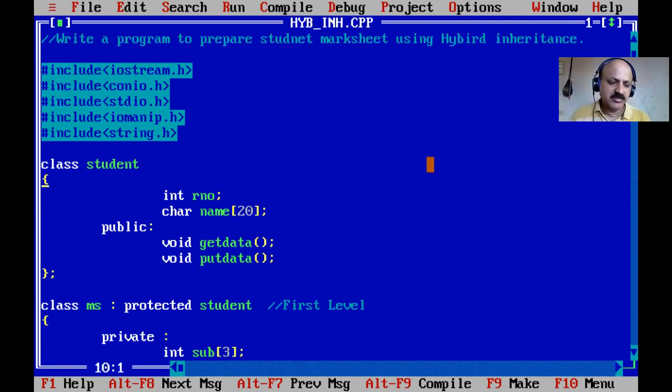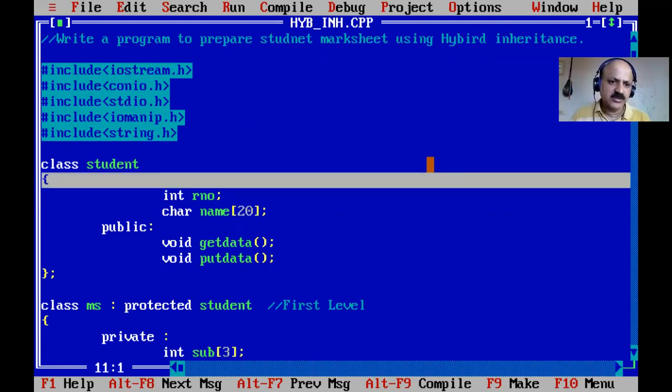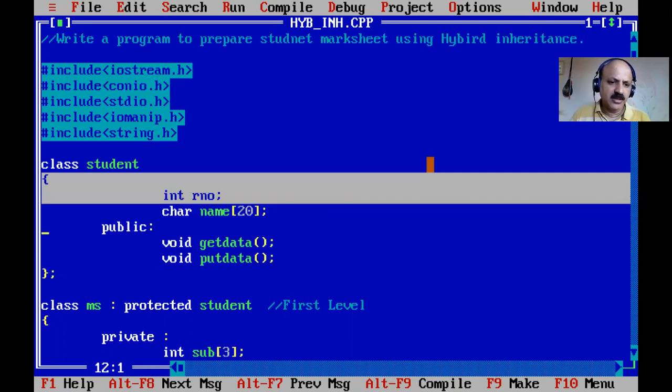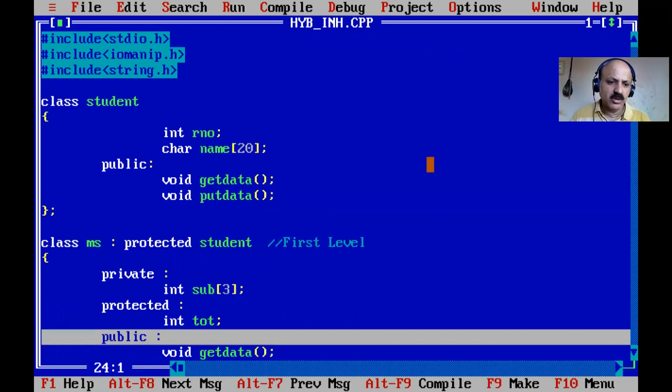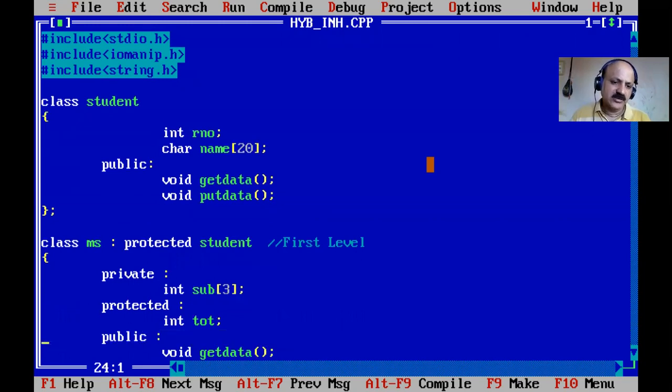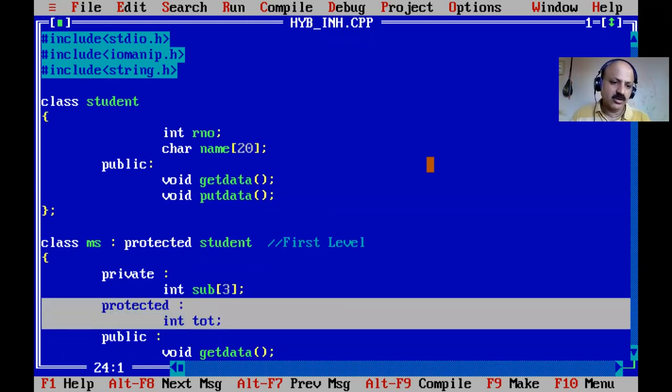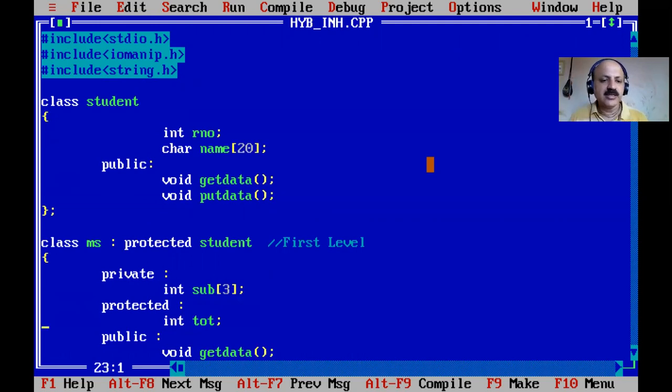So I will just revise some. That is our student class: roll number, name, and that is a mark sheet class: subject 1, subject 2, subject 3, total, and protected. Here we need to create the total as protected. Then we can finalize by calculating the percentage, and based on the percentage we can find the class of the student: distinction, first, second, or that.